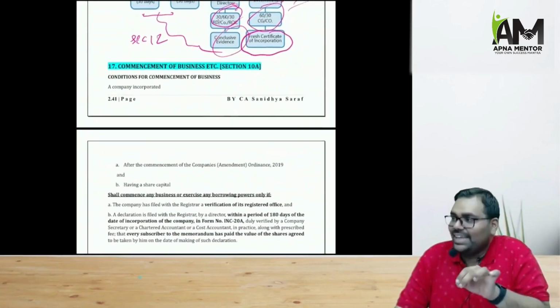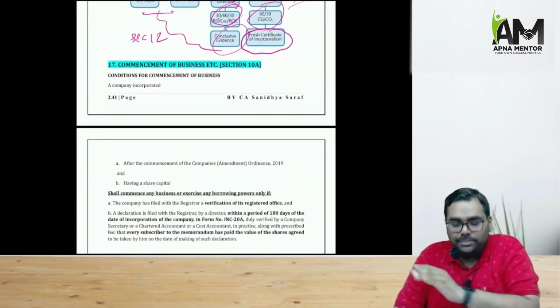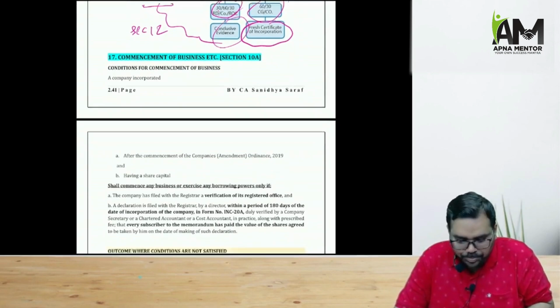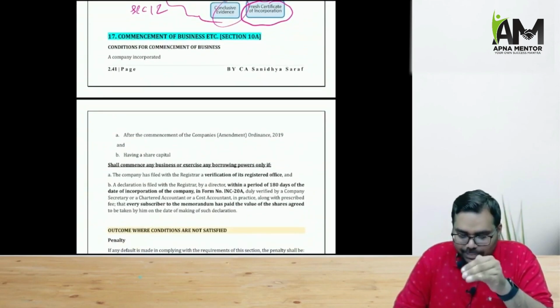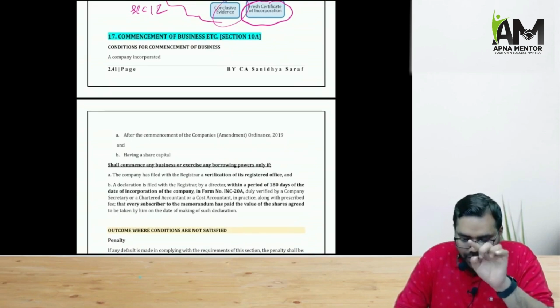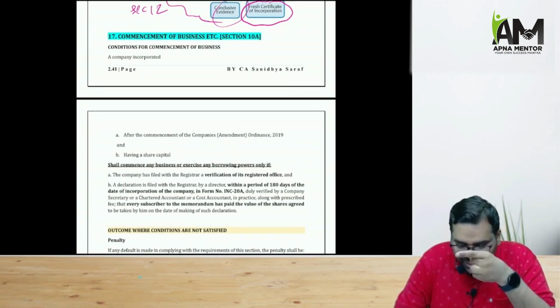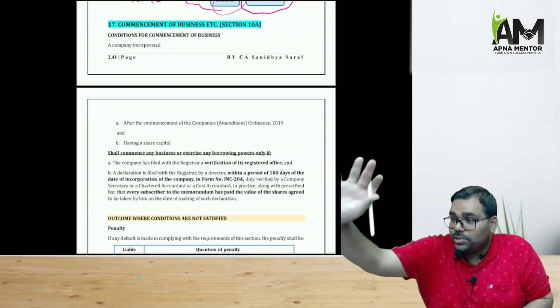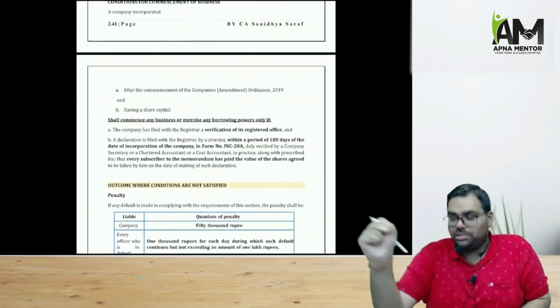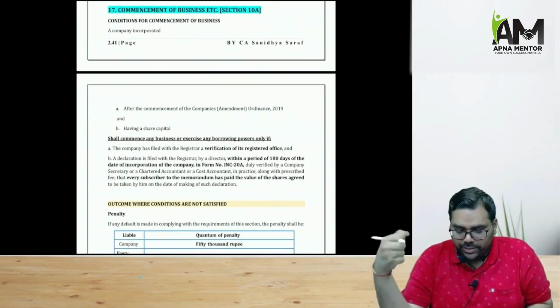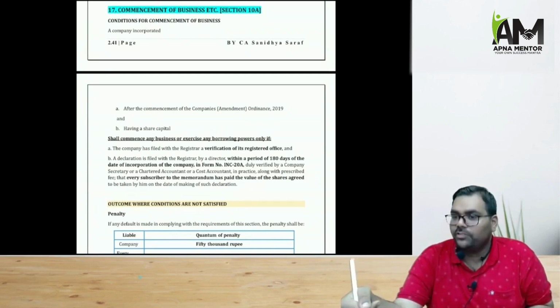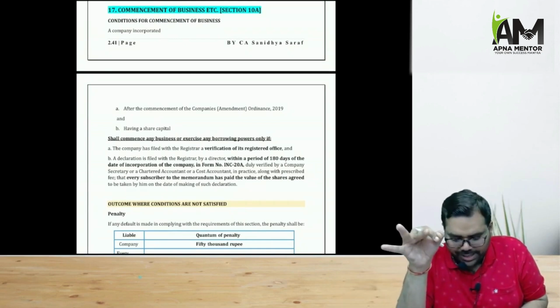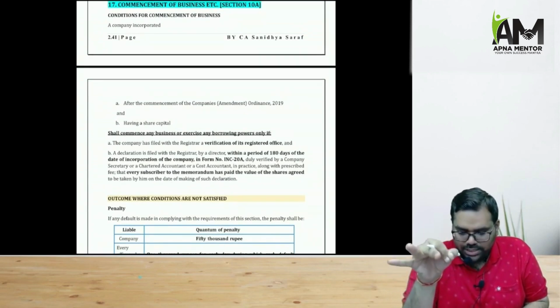Now section 10A, commencement of business. What section 10A says? A company incorporated shall commence any business or exercise any borrowing power only if two conditions are satisfied. One is the company has filed with the registrar a verification of registered office, and secondly, a declaration is given by the company that the subscribers to memorandum have subscribed their shares. That declaration will be given within 180 days of the incorporation of a company, and that declaration should be verified by a company secretary or a chartered accountant or cost accountant of the company.